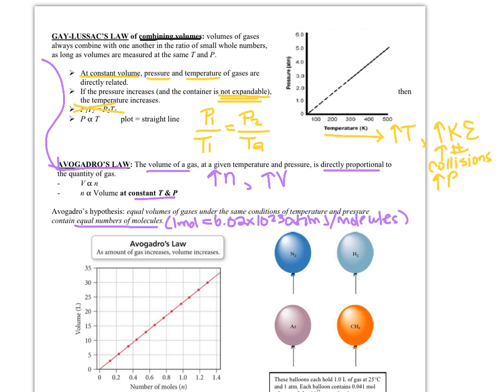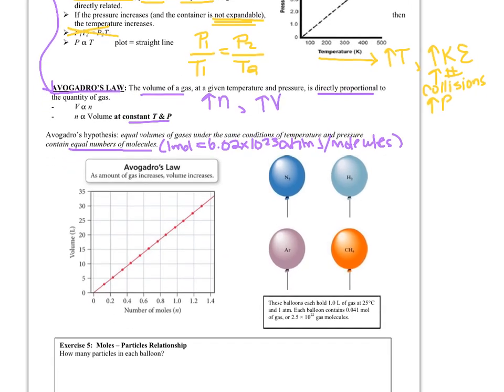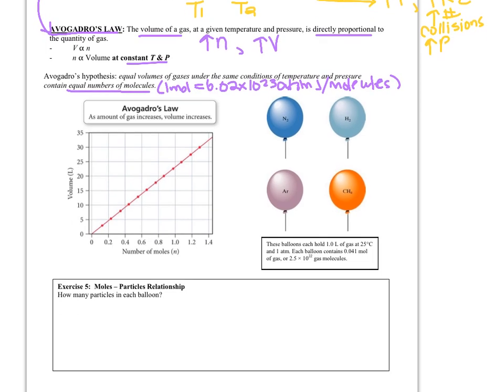So if we have equal volumes of gases, they are going to have the same number of moles, and then they would have the same number of molecules as well. Obviously, it should make sense. So here's another picture, a depiction of Avogadro's law. Again, it's a direct relationship.